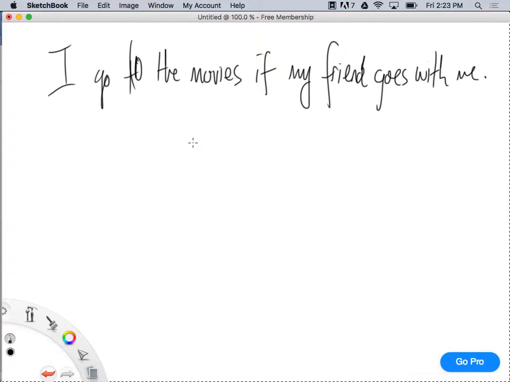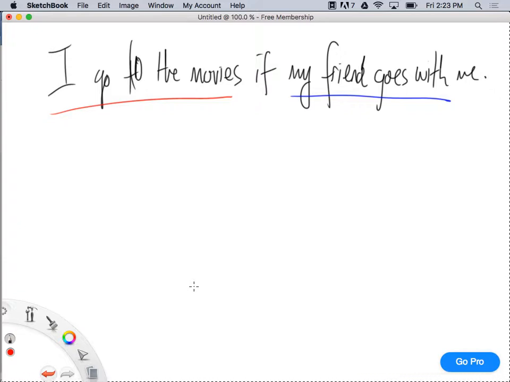So the hypothesis, in this case, is actually my friend goes with me, because it follows if. The hypothesis always follows if. Sometimes if isn't there, but you've got to be able to determine it. I go to the movies if my friend goes with me.